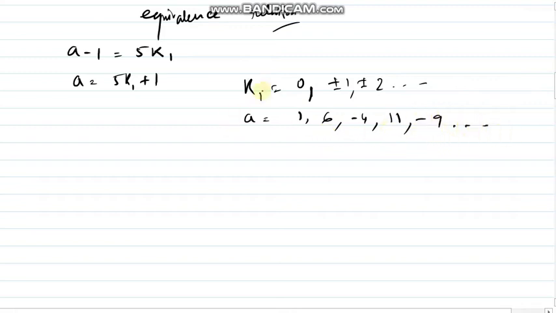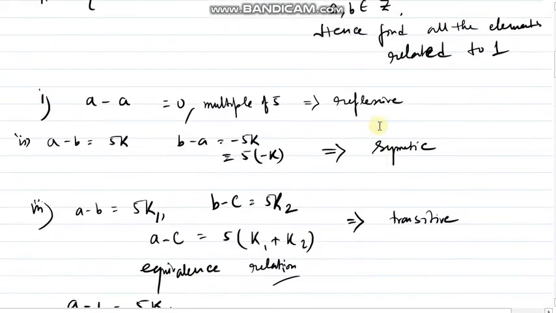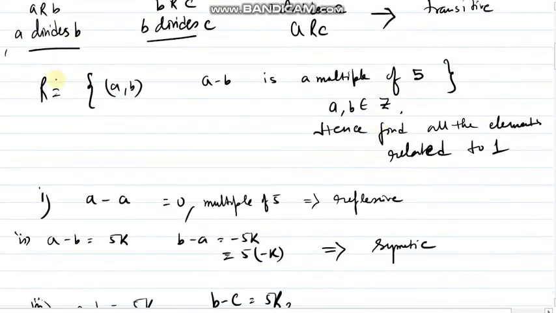Hence it goes on. As the value of k1 is also an infinite set, this will also belong to an infinite set. So the corresponding values will be 1, 6, 11, and so on, continuing, minus 4, minus 9. So please be very careful about the sets and the relation given in the question. Just check in this question, if (a, b), the relation is given: a minus b is a multiple of 5.